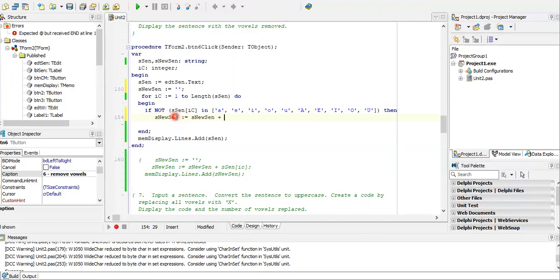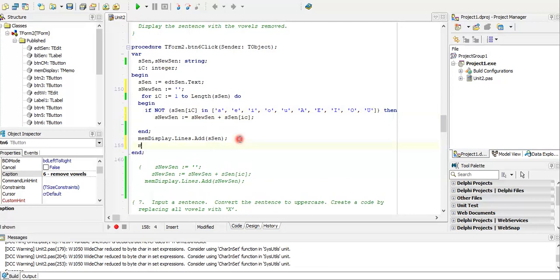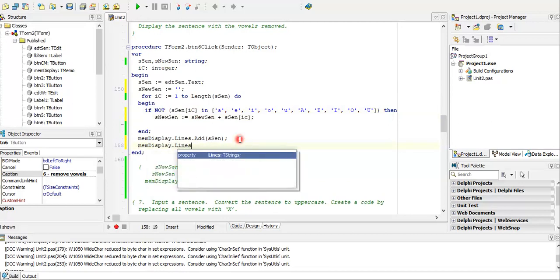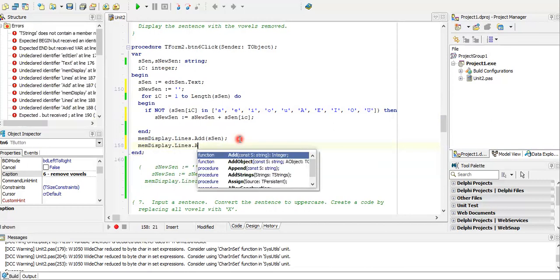How do we create a new sentence? We start with an empty sentence and we add to it characters from your old sentence. So your original sentence is S and IC. If it's not a vowel, it will take it and it will join to your new sentence. And we have to display this is your original sentence. Let's do 2 displays. And then we'll display the new sentence. The new sentence will not contain the vowels.